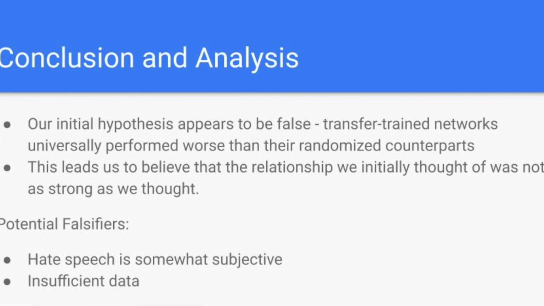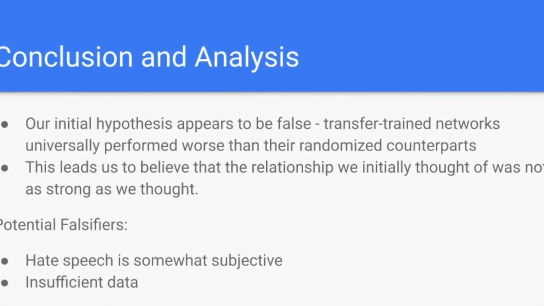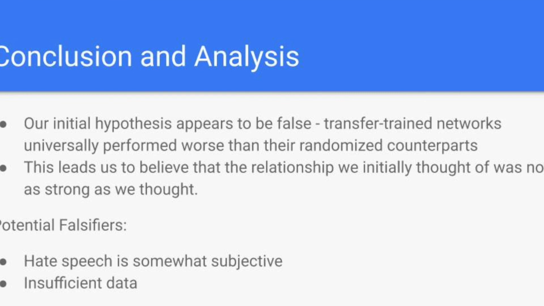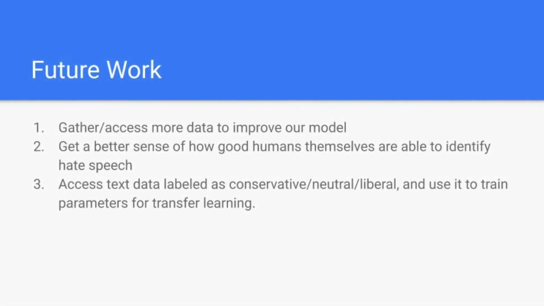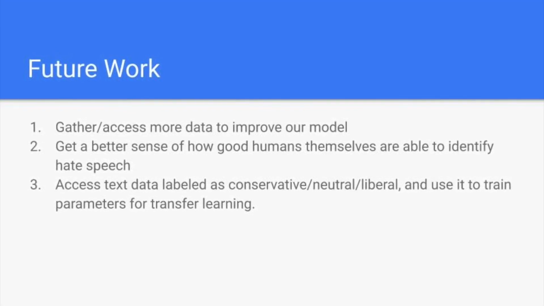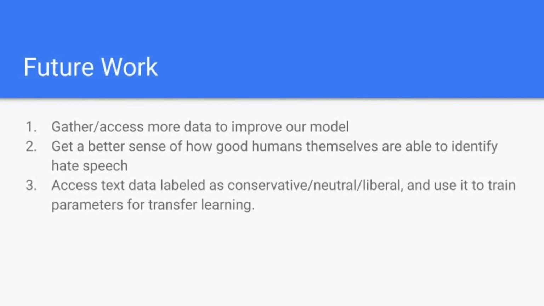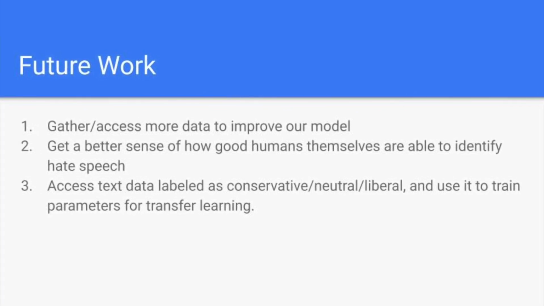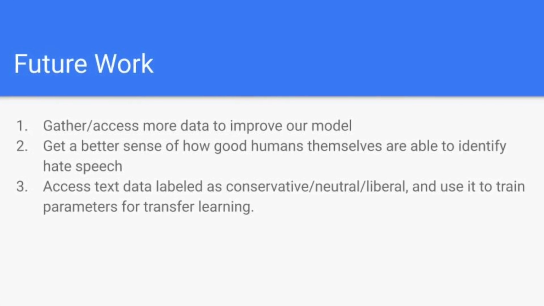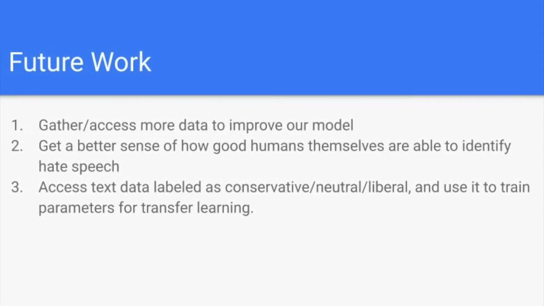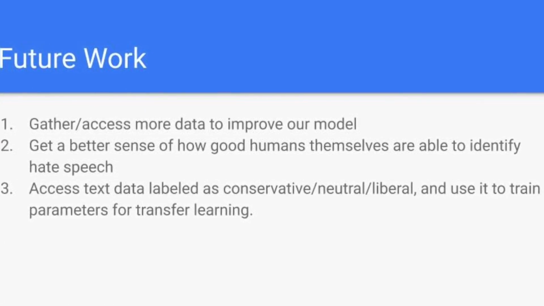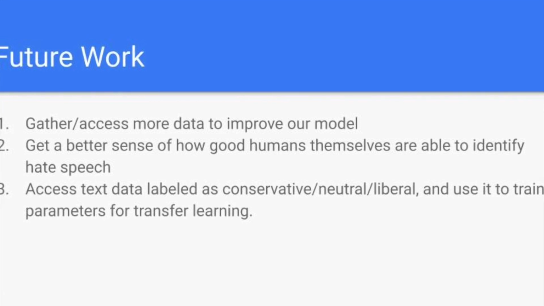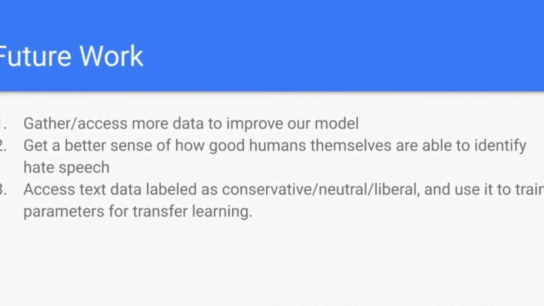The second issue is our insufficient amount of data. As neural networks scale with the amount of data available to them, perhaps if we had more available data, our results would differ. Future work includes: 1. Gathering more data to better train and evaluate our neural network. 2. Conducting a survey or other human experiments to get a better sense of where the Bayes error lies within a particular cultural community, such as American college students. And 3. Gathering social media posts labeled as conservative, liberal, or neutral, rather than partisan or nonpartisan, and explore the transfer relationship between the political spectrum and hate speech.